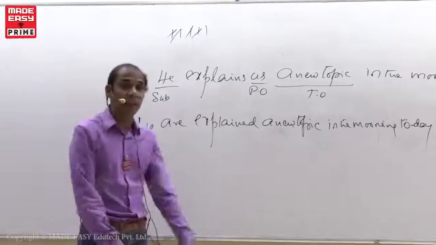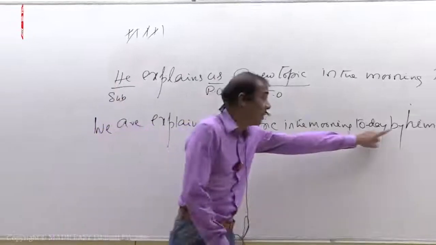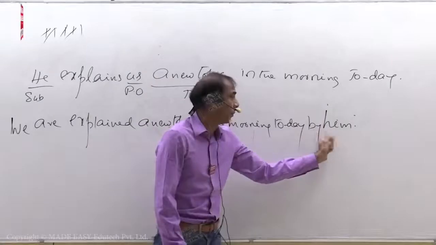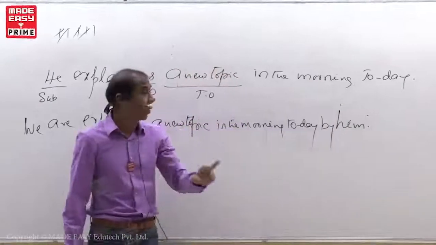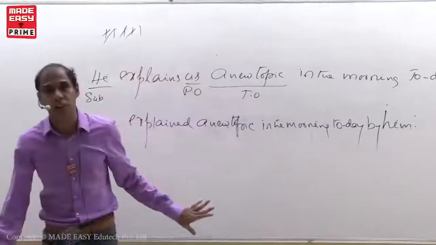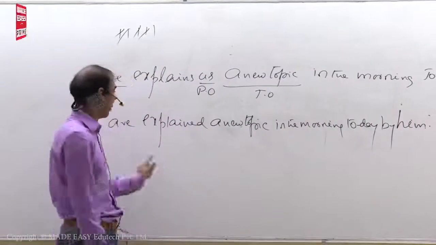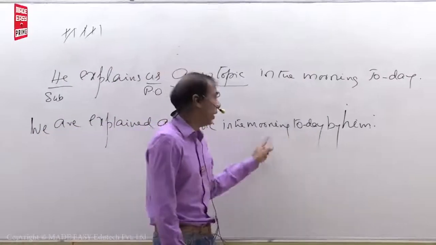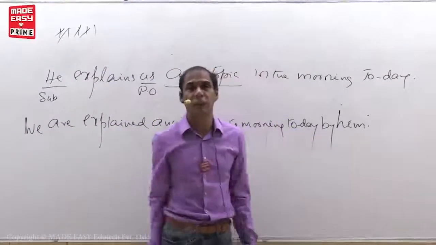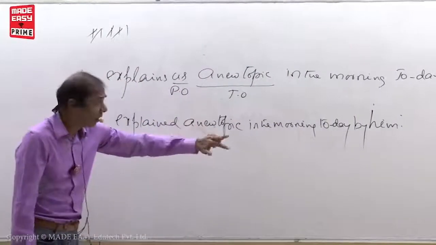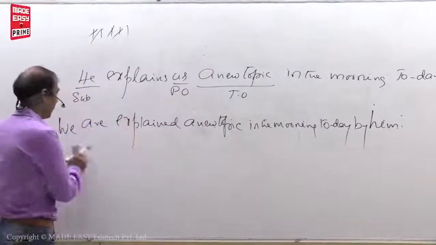That's it. It means a passive voice sentence must end with by plus object, by plus subject. After by plus subject, don't write anything. If you write anything, that is not correct English. Suppose you write like this: we are explaining a new topic by him in the morning today. That is wrong. First you write all the main points, then you write by. That's it.